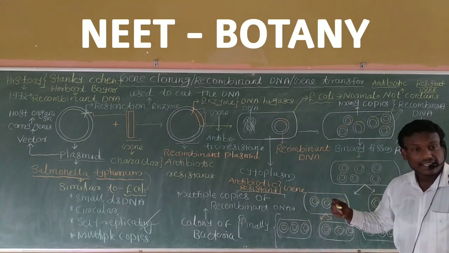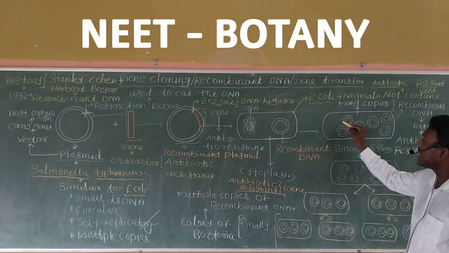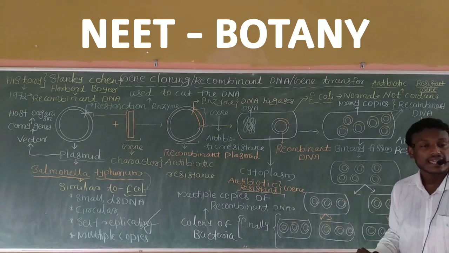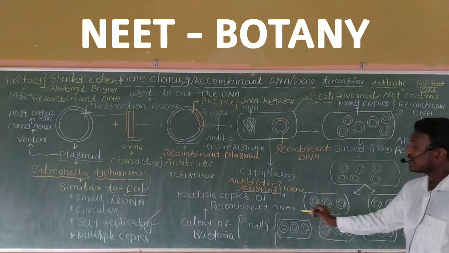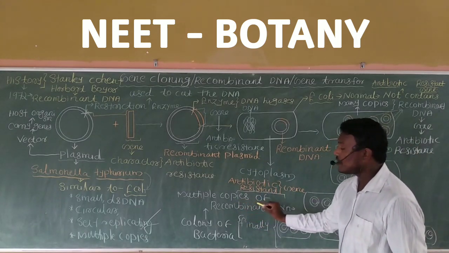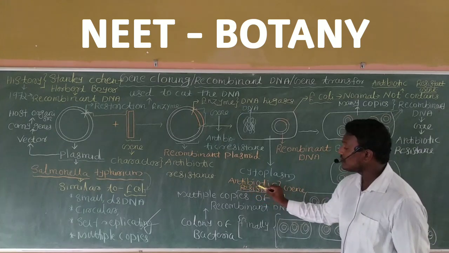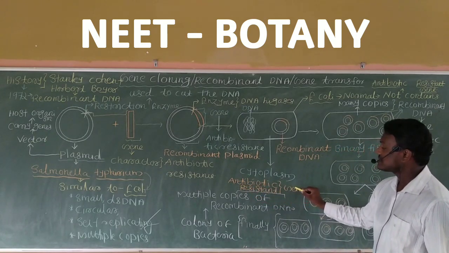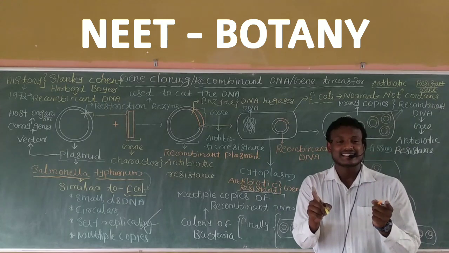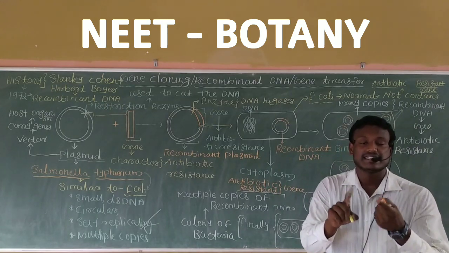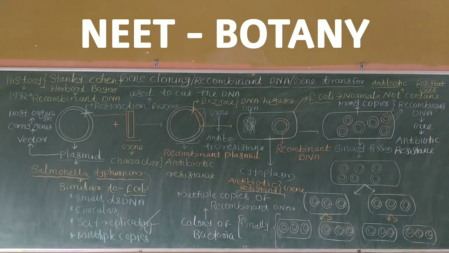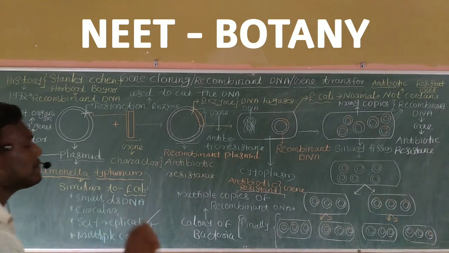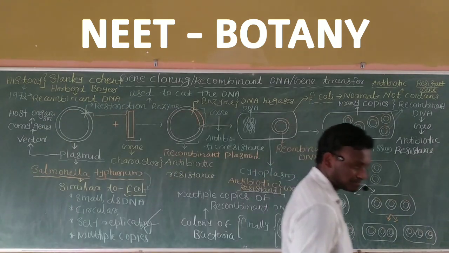Again, allow the recombinant DNA to multiply in the cytoplasm of E. coli bacteria. Finally, what? A colony of the bacteria is obtained. That colony contains multiple copies of recombinant DNA, and along with the multiple copies, the antibiotic resistant gene is also present. Now I can say that your antibiotic resistant gene is cloned. Yes or no? The antibiotic resistant gene is cloned here. Can you understand what I am saying? So this is the important process you have to note.